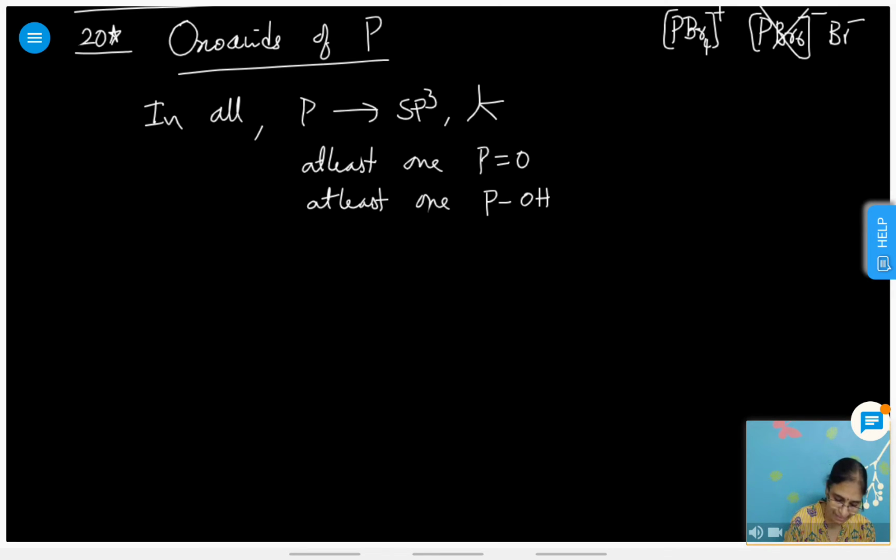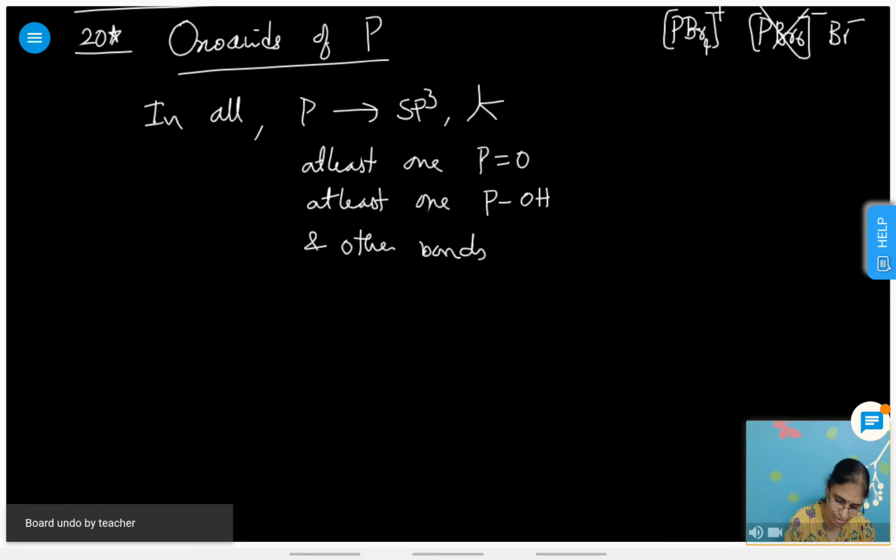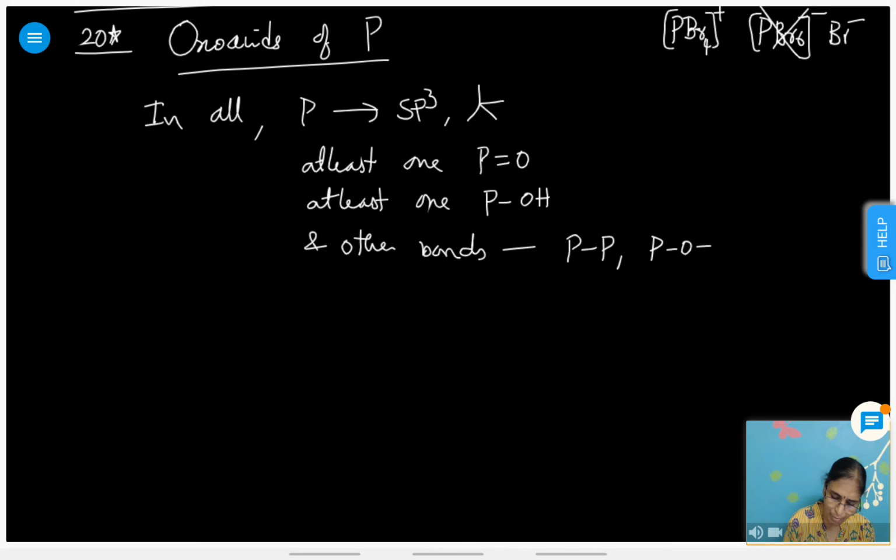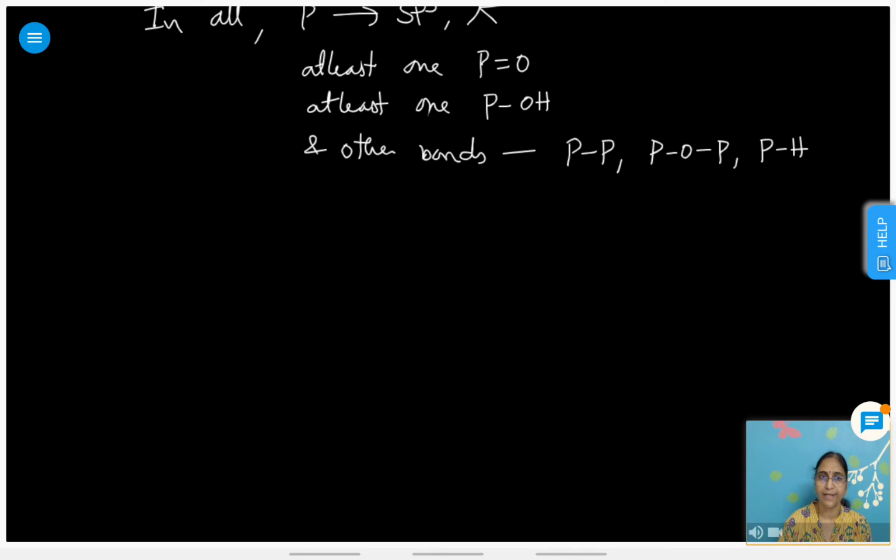Other bonds may or may not be present. Other possible bonds are like PP bond may be present in some, or POP bond may be present in some, and PH bonds are also present. That depends on the molecule. Okay, these are the simple common points.